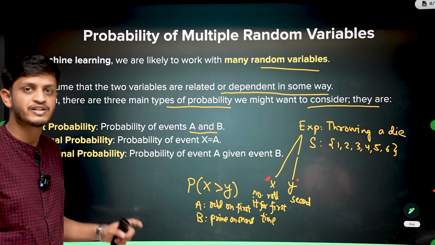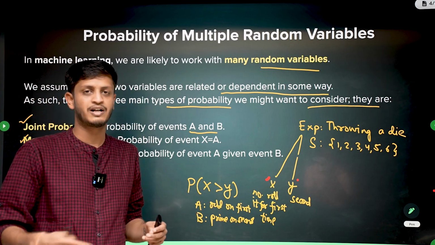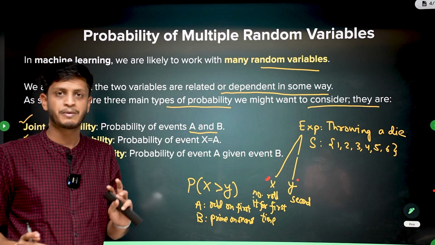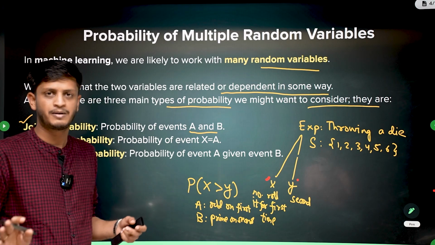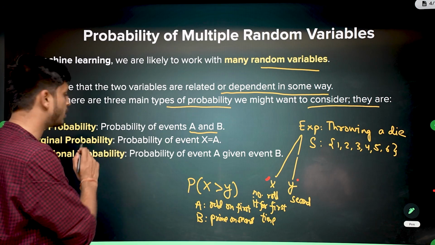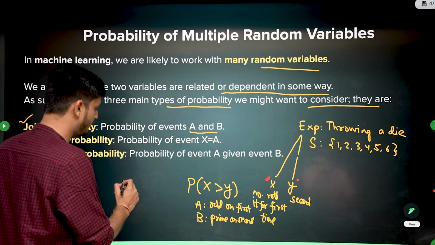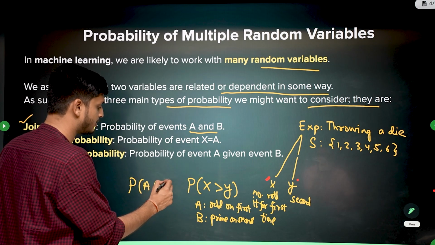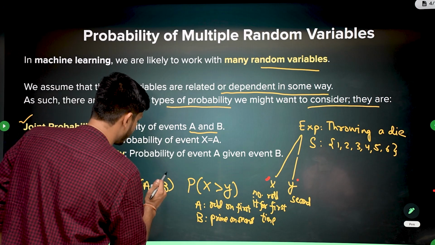We know that these events are independent because, like throwing a die, the two events are always independent of each other. So these two events will be independent of each other. They might or might not be independent, but what is the joint probability? Joint probability will be the probability of A happening and B also happening, A and B. So we write it like this.